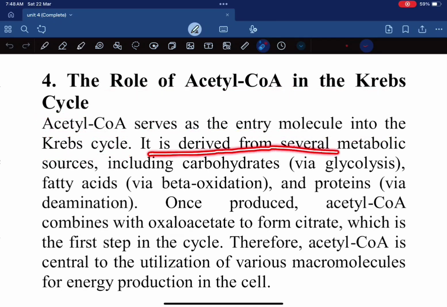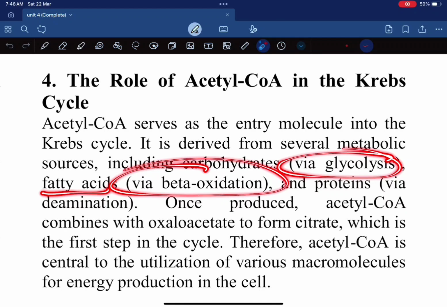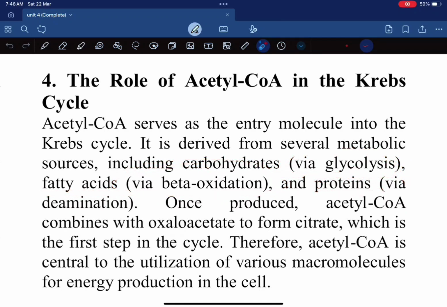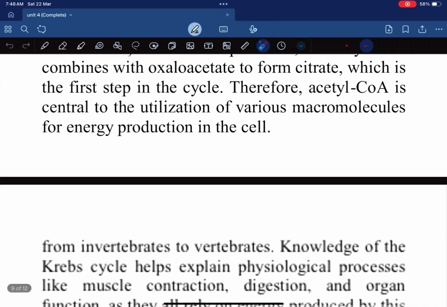It is derived from several metabolic sources including carbohydrates via glycolysis, fatty acids via beta oxidation, and proteins via deamination. Once produced, acetyl coenzyme A combines with oxaloacetate to form citrate, which is the first step in the cycle. Therefore, acetyl coenzyme A is central to the utilization of various macromolecules for energy production in the cells.